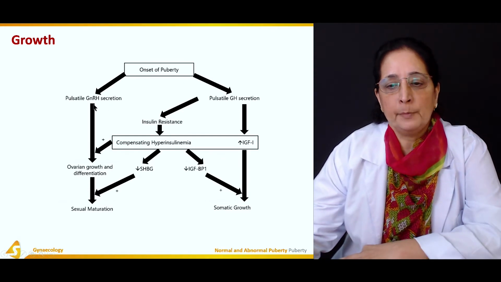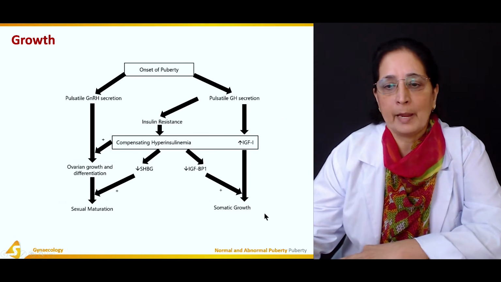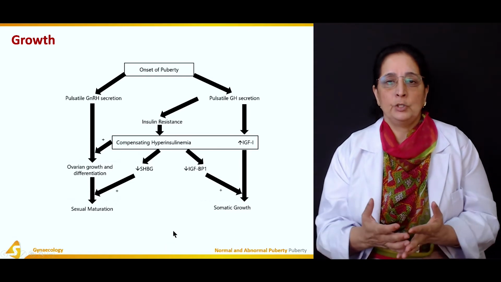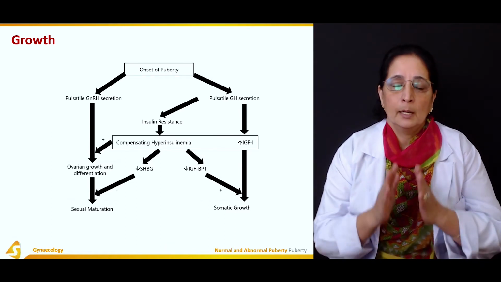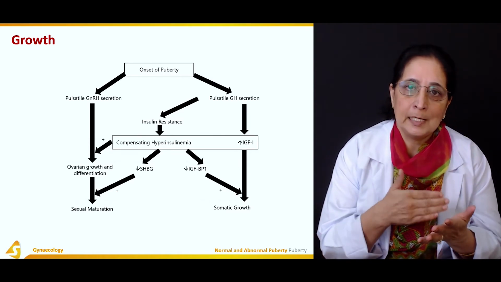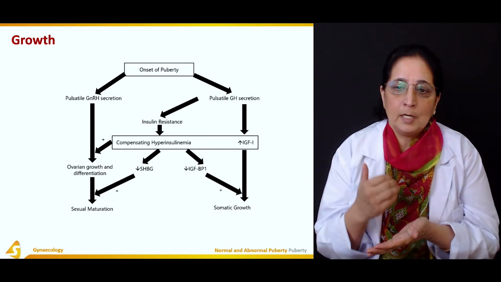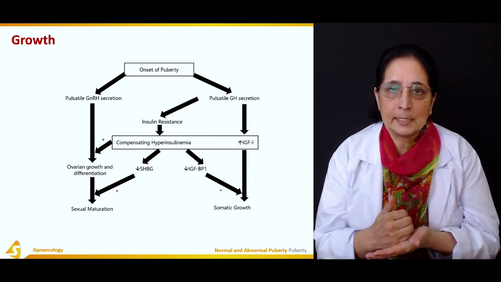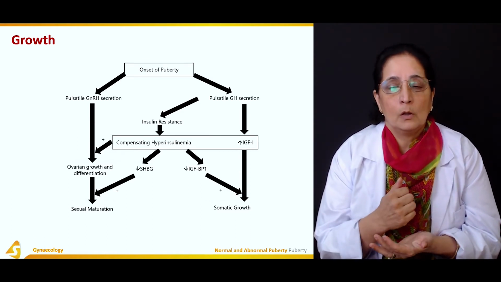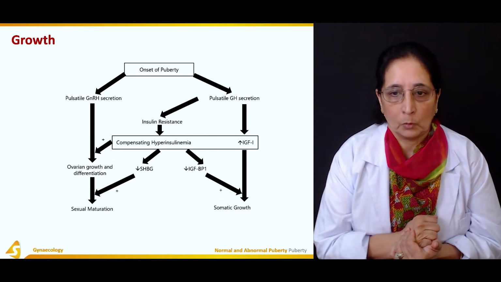There is sexual maturation. As a result of growth hormone, there is somatic growth or bone growth, and one leads to sexual maturation. So growth at puberty: there is an increase in gonadotropin releasing hormone and an increase in growth hormone. Increase in growth hormone causes somatic growth. Increase in gonadotropin releasing hormone causes sexual maturation or sexual growth.